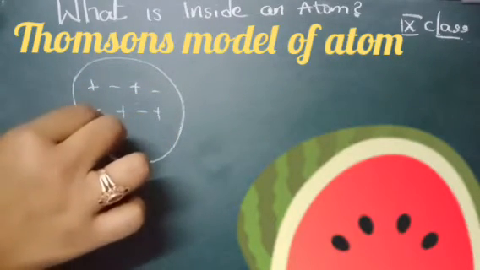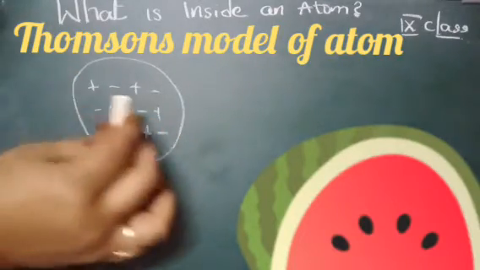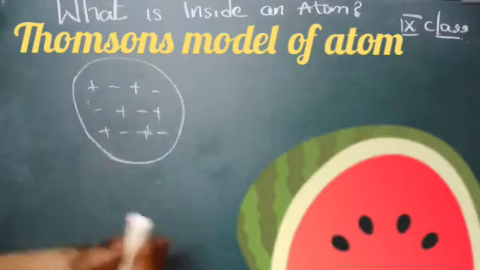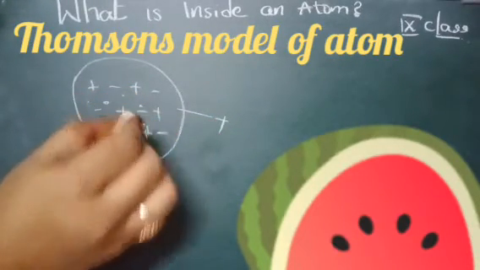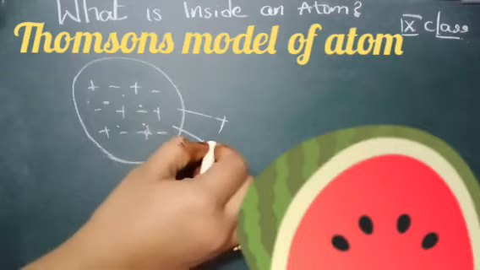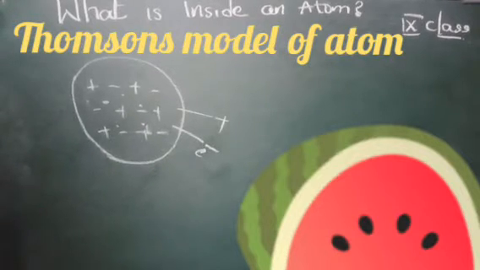Like a watermelon, all the red color will be the protons, and whatever the seeds are, they are electrons.